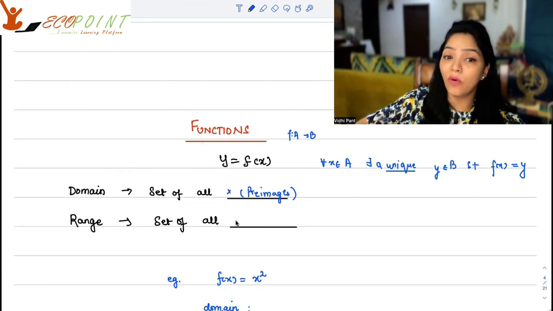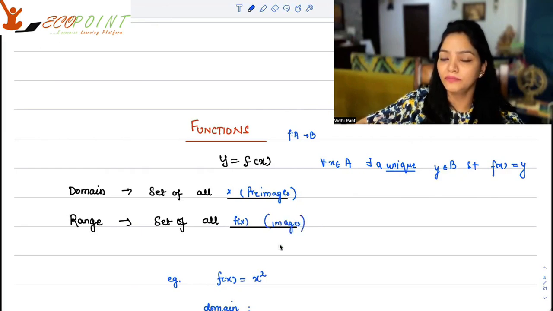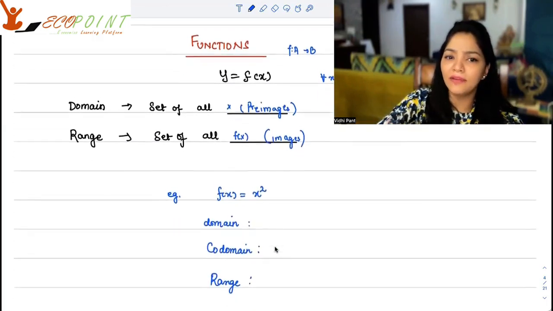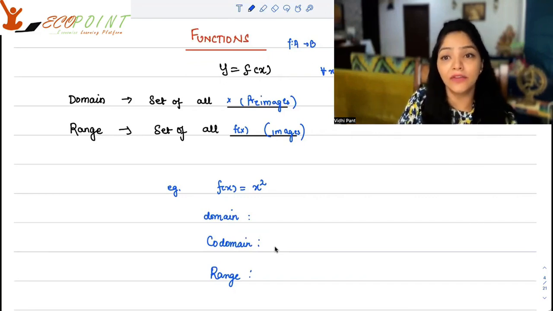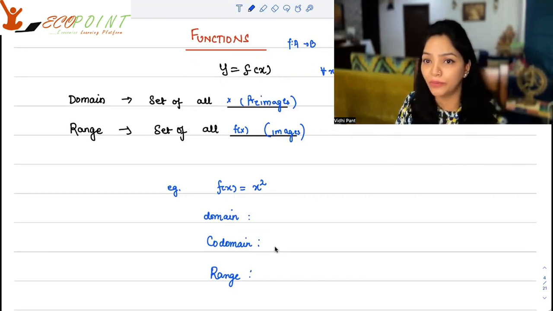Range is the set of all f(x)'s. That means the set of all images. So suppose I have given you a function f(x) equals x squared. What is the domain? What is the codomain? And what is the range? Now, what is codomain? Codomain is kind of a supporting set where you can find your output. The set where you can find your output.